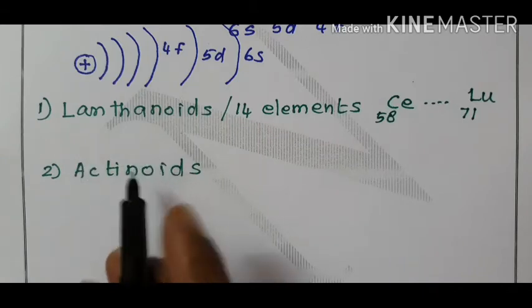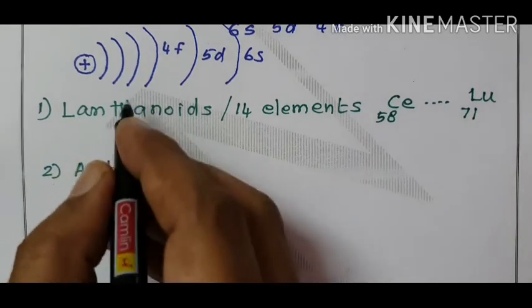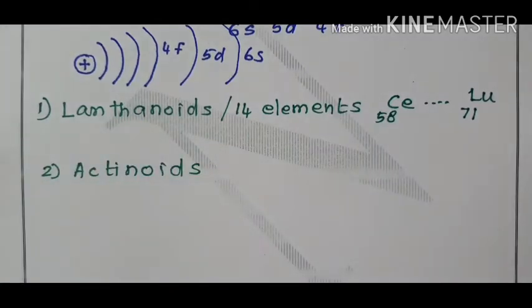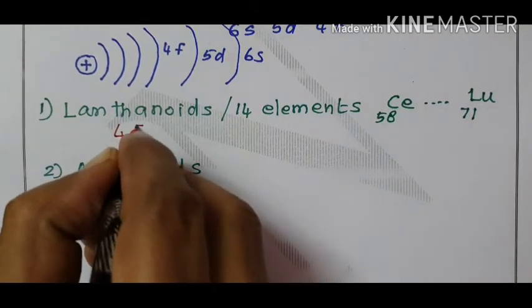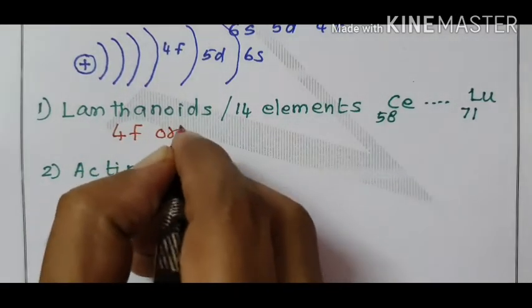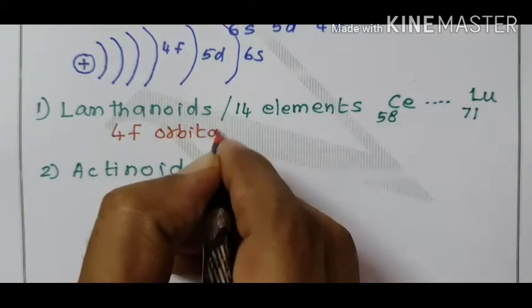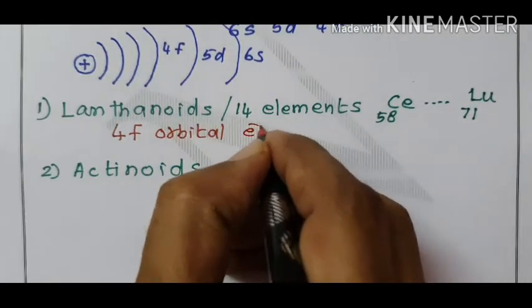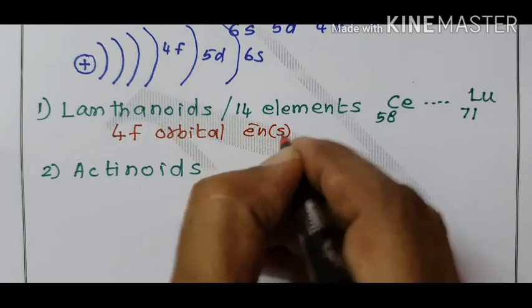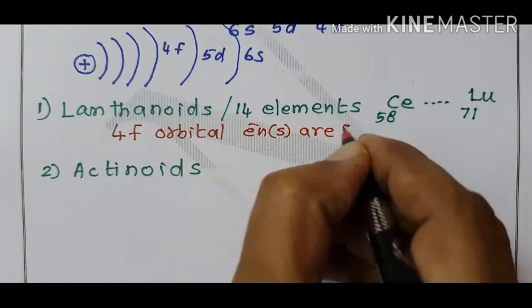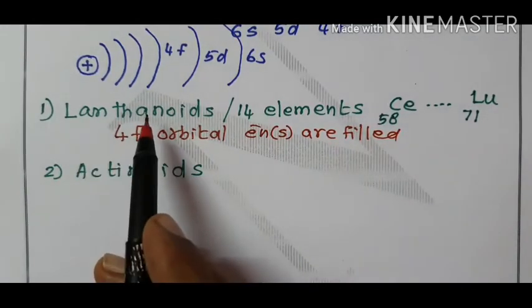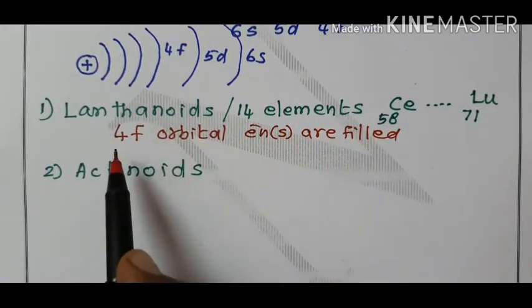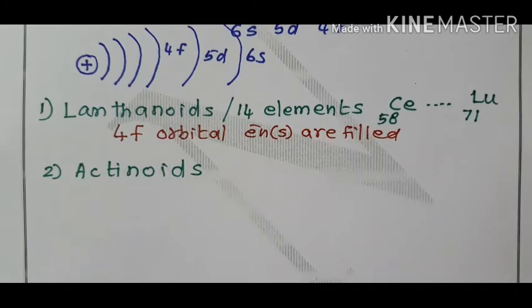These elements are characterized by preferential filling of the 4f orbital. In all lanthanoids, electrons are filled in the 4f orbital. Therefore, the lanthanoids are also called 4f block elements.